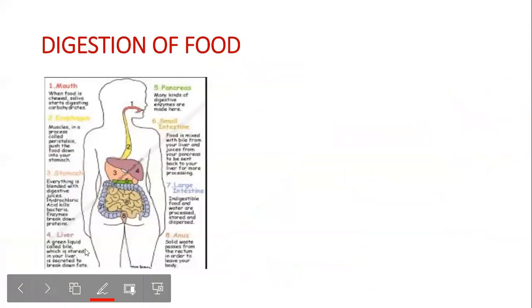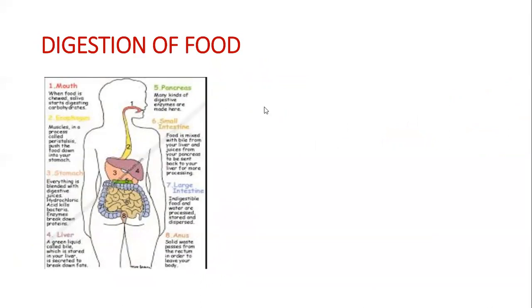Now, the digestion. When we eat food, the food is chewed, and saliva releases the salivary enzyme, salivary amylase, which helps in breaking down carbohydrates. Then it passes through the esophagus. This is all explained in my previous video, so this is a continuation, or you can say a recap.